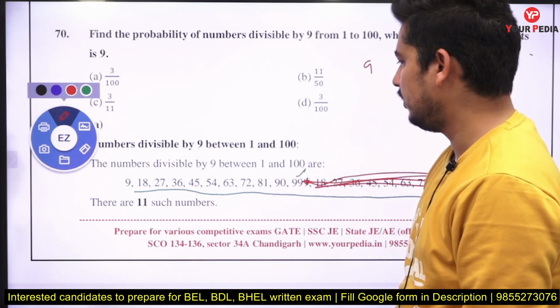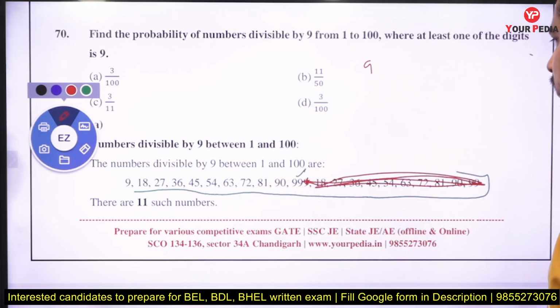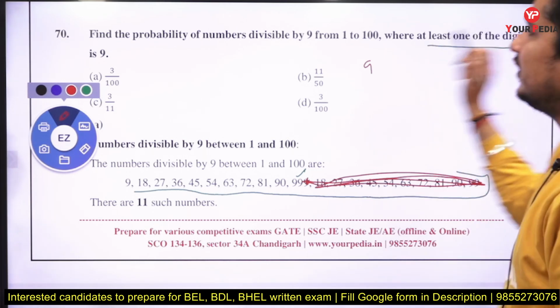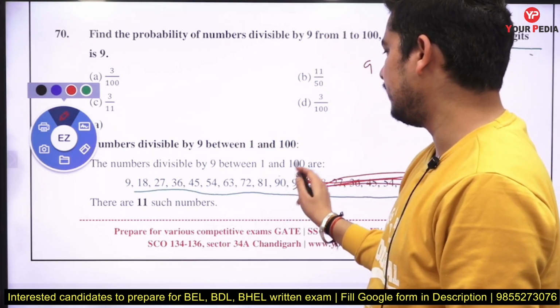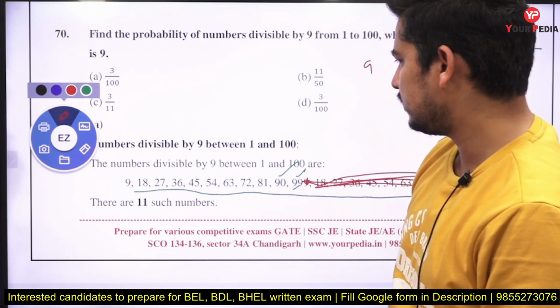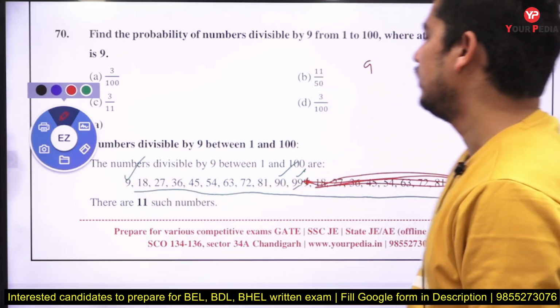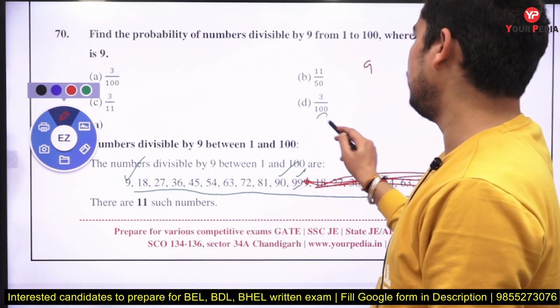That is 99, and there is no other number which ends with 9. So what we can say, at least one digit is 9. Here one digit is 9, and in 99, two digits are 9. So three numbers are there which have 9 as any digit. So that will be 3 divided by 100.